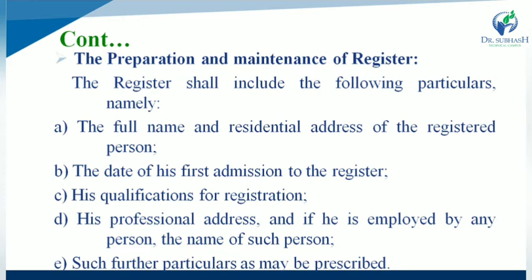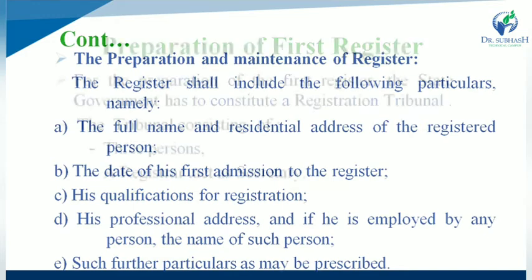So what are the steps for preparation and maintenance of register? The register shall include the following information. First one, the full name as well as residential address of registered person. After that, second one, the date of his first admission to the register. Third one, his qualification for the registration purpose. Fourth one, his professional address, and if he is employed by any person, then mention the name of such person, and such further particulars that may be prescribed.